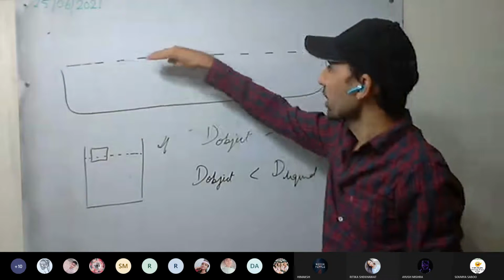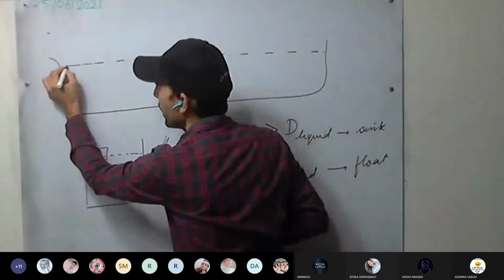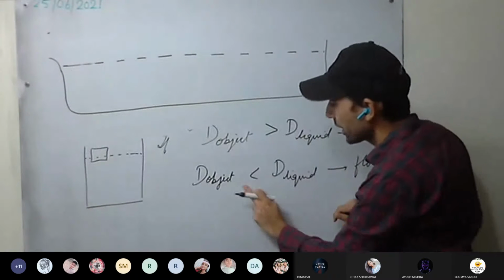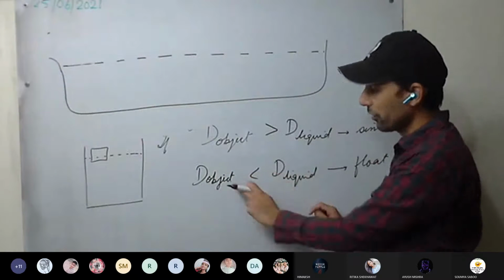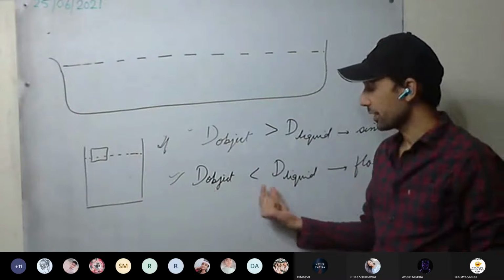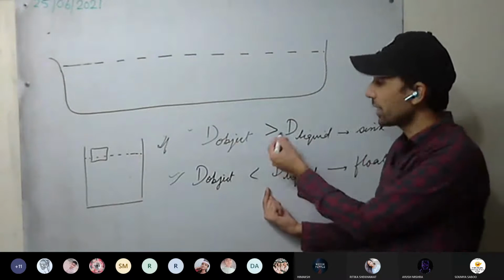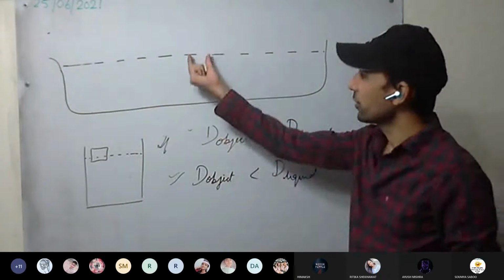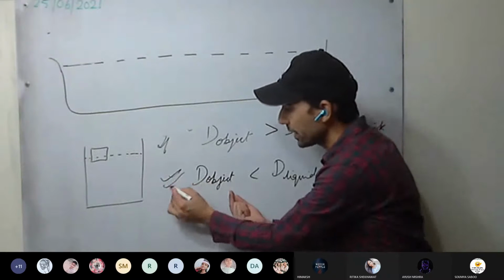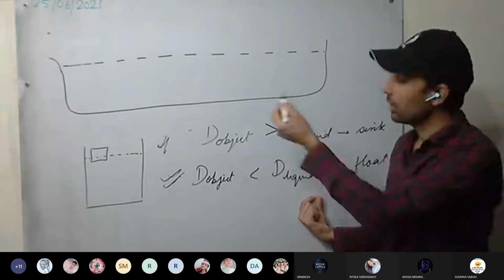This is the level of the water, the surface of the water, or surface of the liquid, we can say. Now, for example, if there is a very large difference. We are discussing only flotation now, when the density of the object is less than the density of the liquid. Sinking is very clear: if more, it will sink down. Now we will take only the second case, when the object is floating on the liquid.